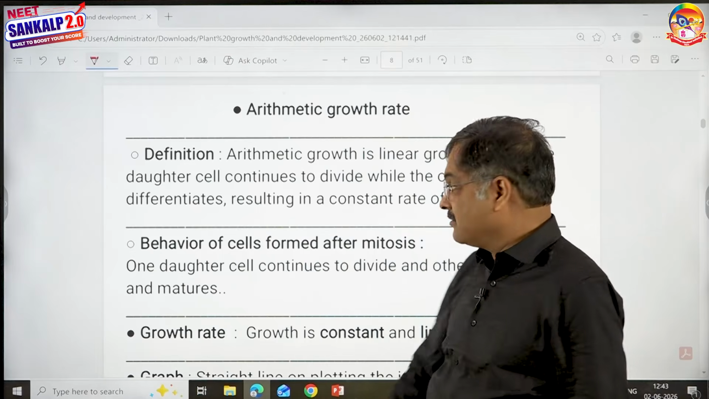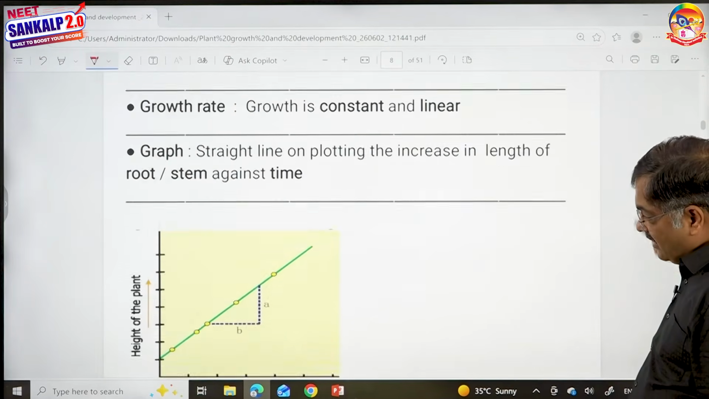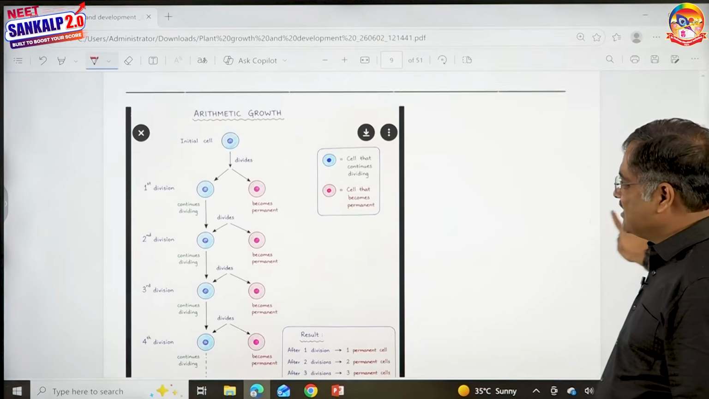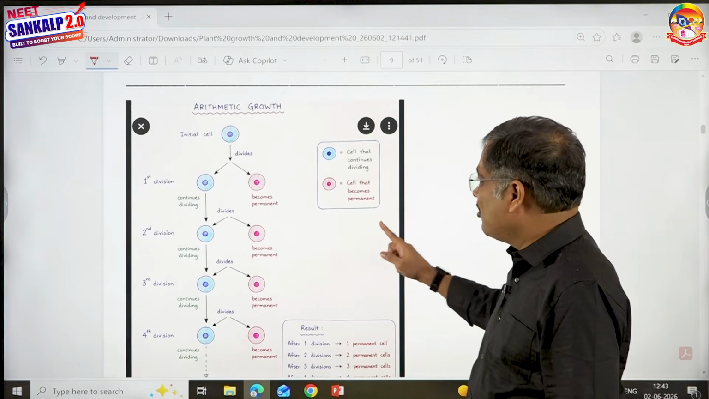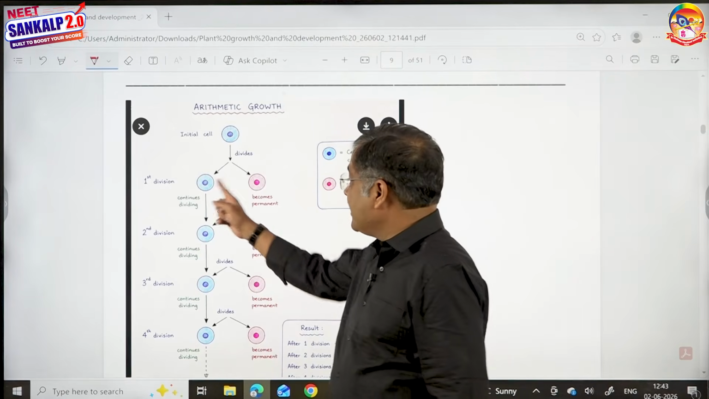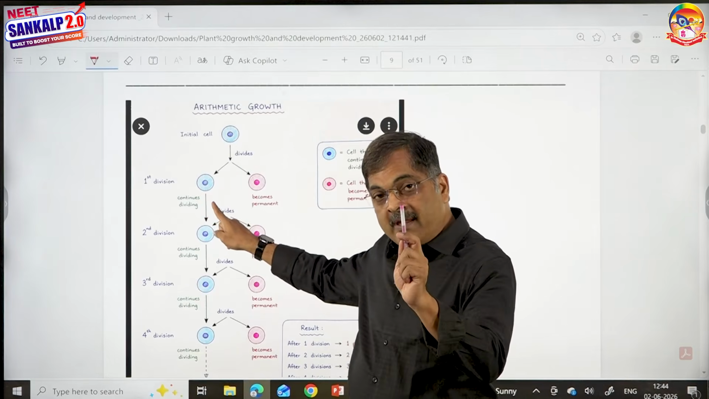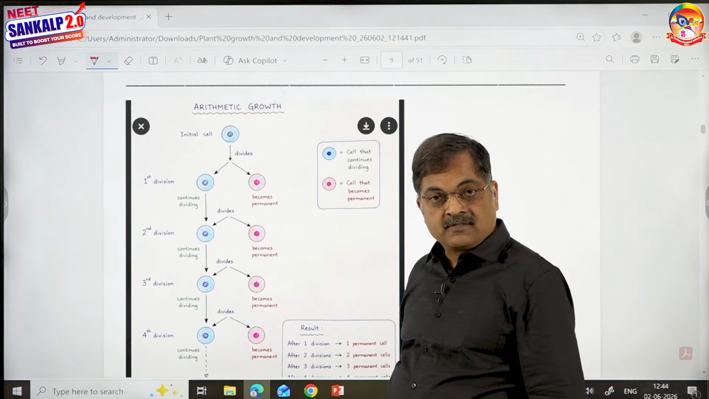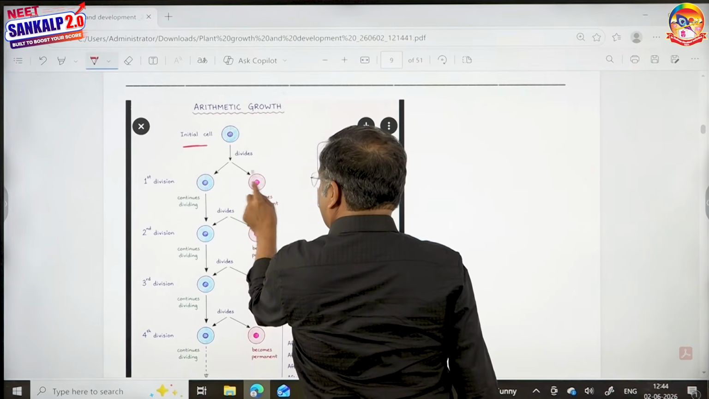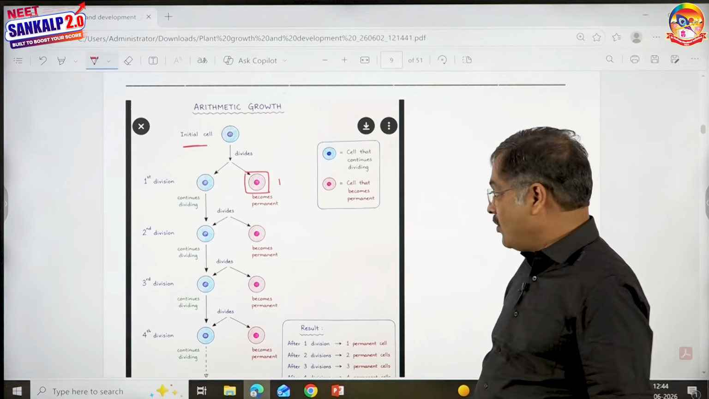What is arithmetic? First of all, let me show you what is arithmetic. Then you'll understand it properly. Look here. I don't have time to draw it, so please concentrate on what I've written here. This is the meristematic cell. It divides and produces two daughter cells. One daughter cell remains meristematic, the other becomes permanent. After one division, the number of permanent cells is 1.